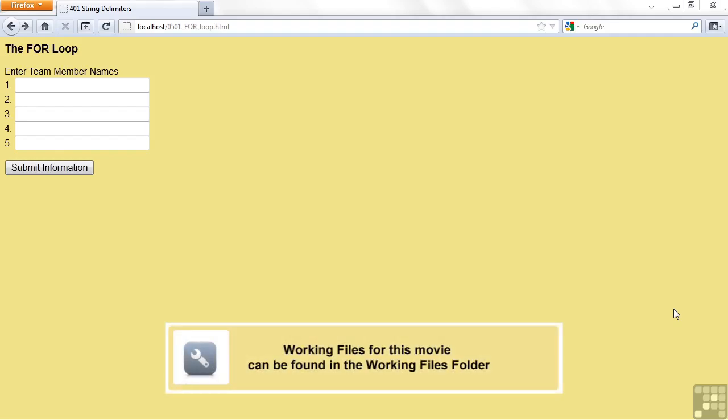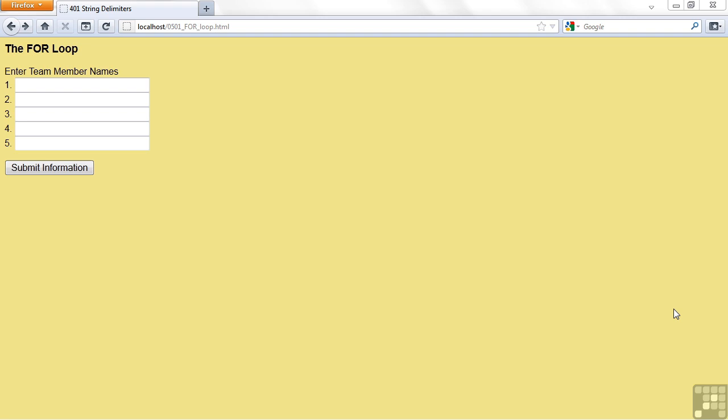This lesson is on using the for loop to loop through code in PHP. Looping is something that's done when you need to have a repetitive task done over and over again. Now, it's usually not exactly the same thing. Some data may change or a variable value changes, but you get power out of running code in what they call a loop, getting it to go over and over and over again for as many times as you need it to go.